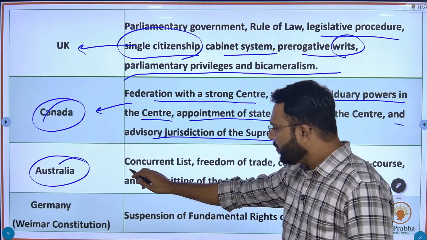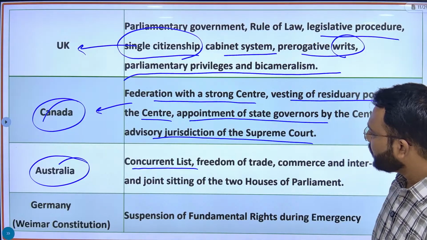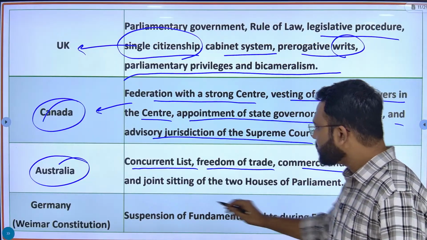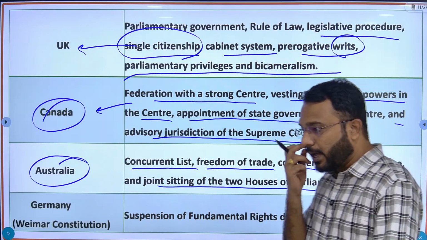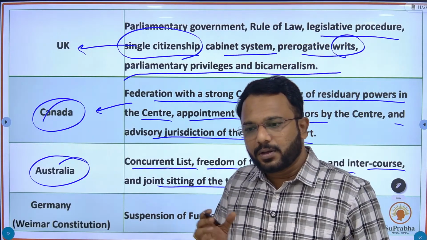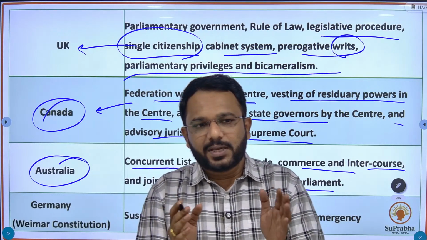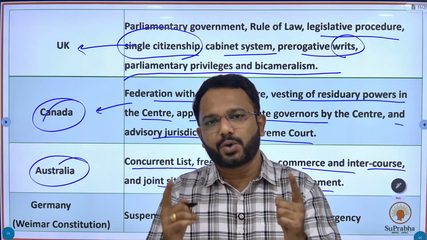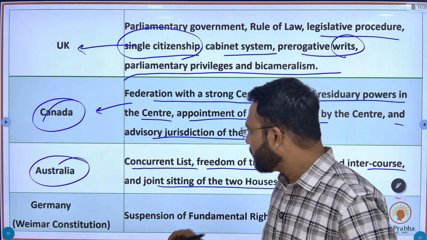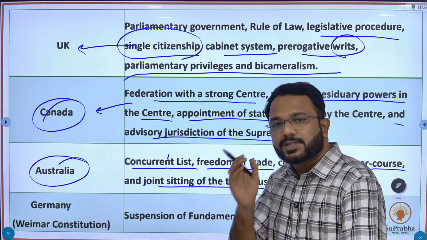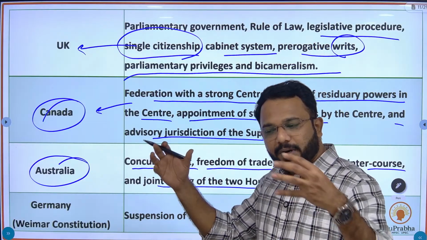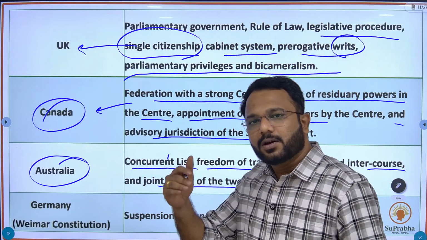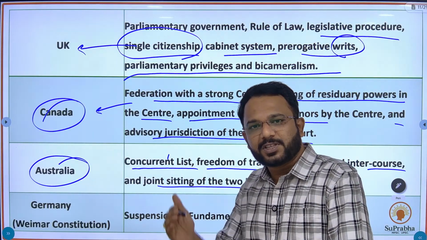Next comes Australia. From Australia we have taken the concurrent list, freedom of trade, commerce and intercourse, and joint sitting of two houses of parliament. Here you can see that in all these features, two parties or two entities come together. Like in the concurrent list, state and center governments come together to legislate laws on specific subjects.